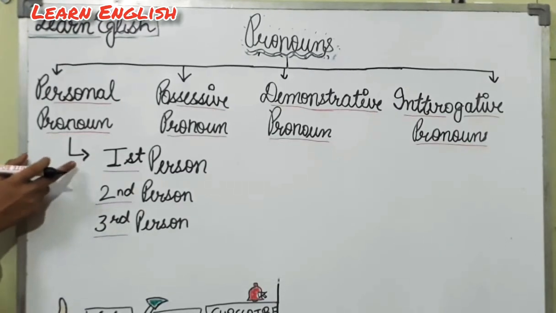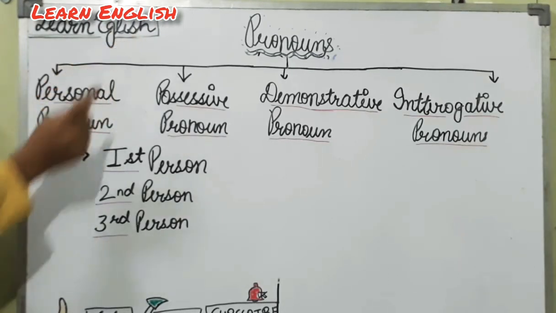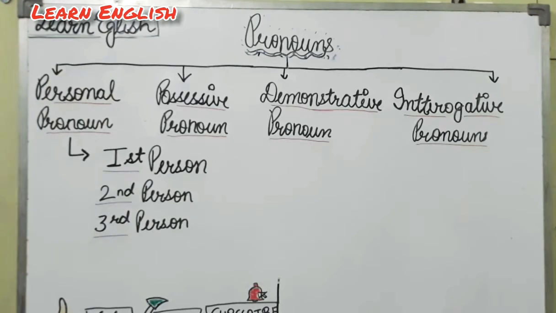So the first person is the person who is speaking, like me. I am speaking to you, I am telling something to you. And the second person is the person who is listening to me, means you are listening to me, so you are the second person. And the third person is the one that we are talking about.